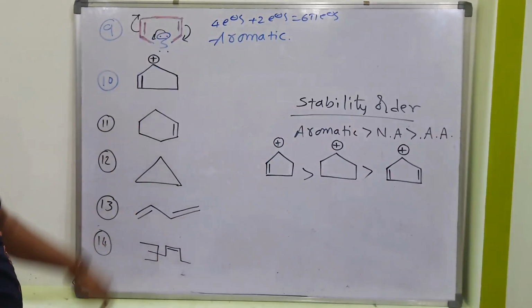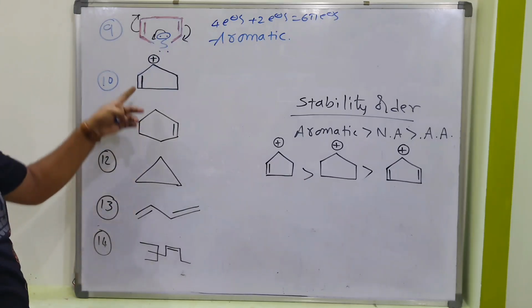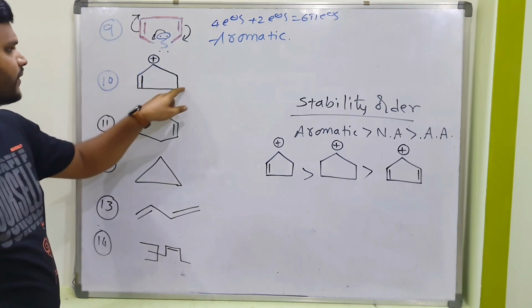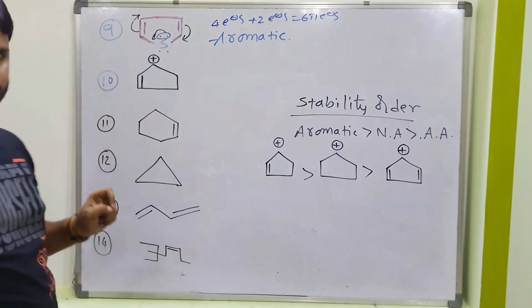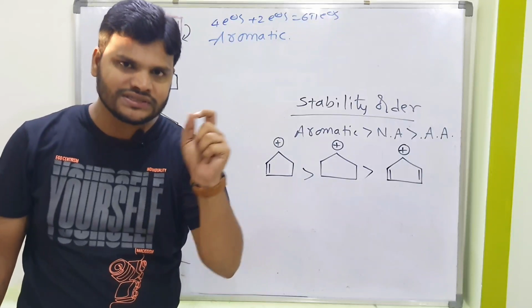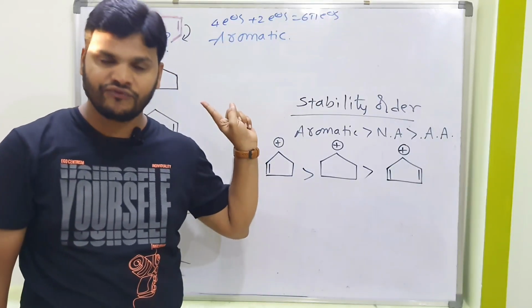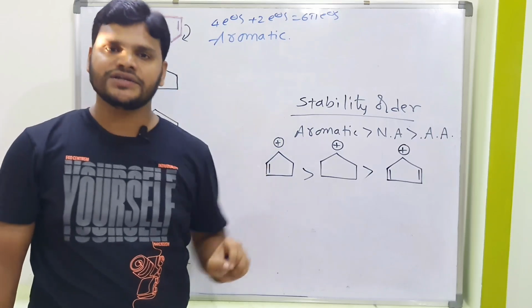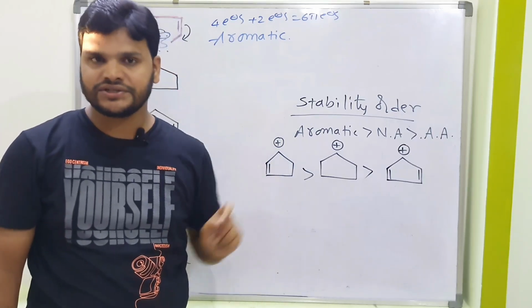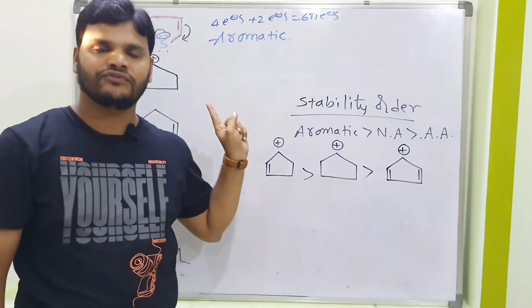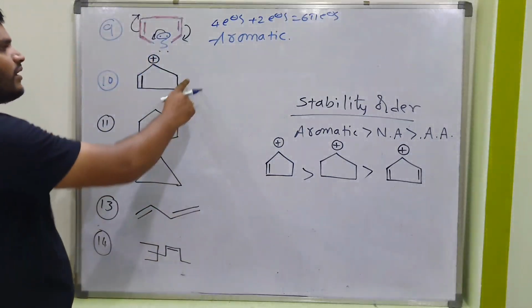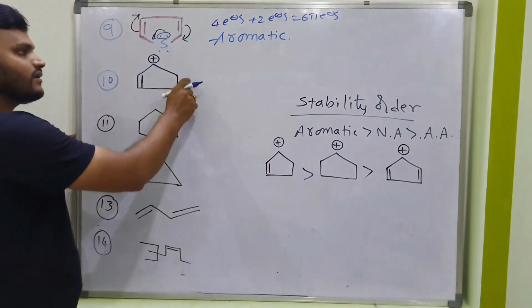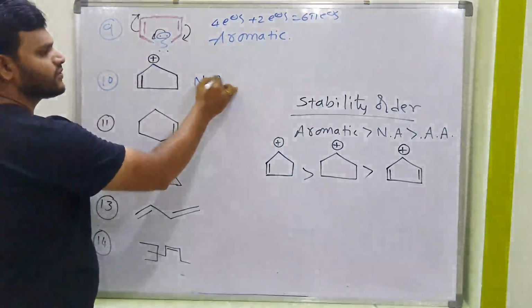Yeah. What about this one? Cyclic compound: yes. Double bond is there: yes. But conjugation is possible only on one side, complete conjugation is not possible. What is our condition? Full conjugation is required, but here only 50% conjugation is possible. The third condition, conjugation, failed. That's the reason this is not an aromatic compound. It is not an anti-aromatic compound. It is a non-aromatic compound.